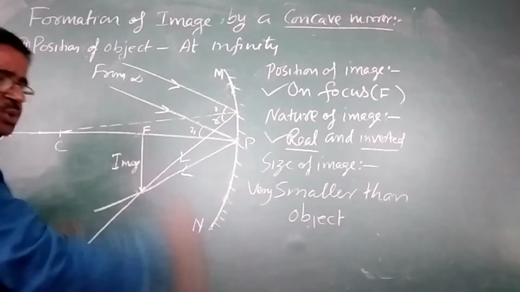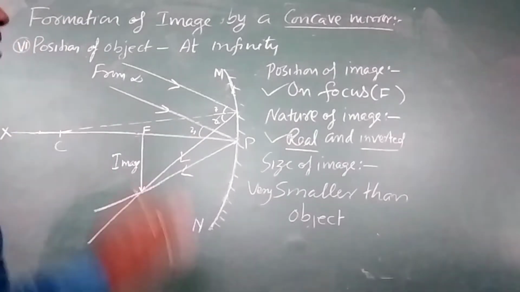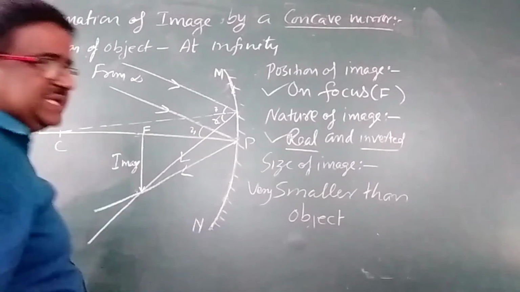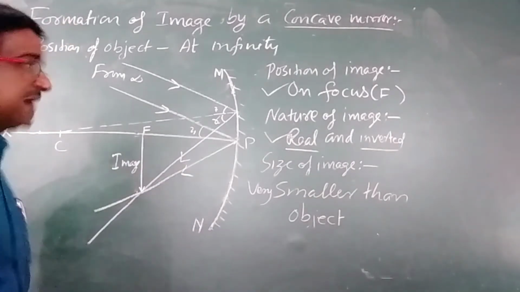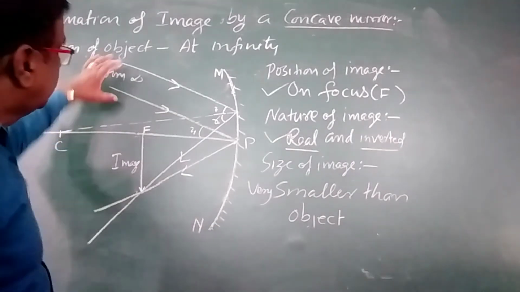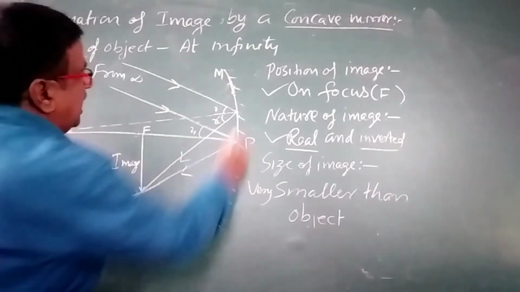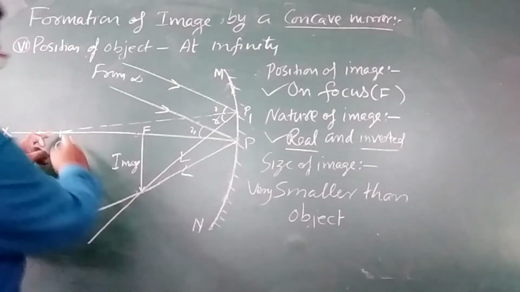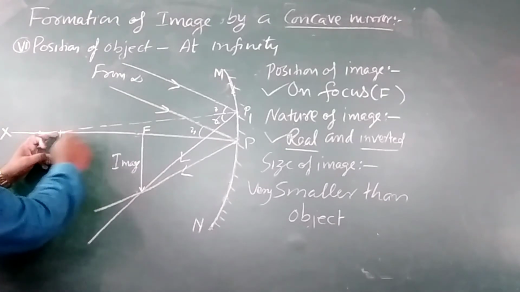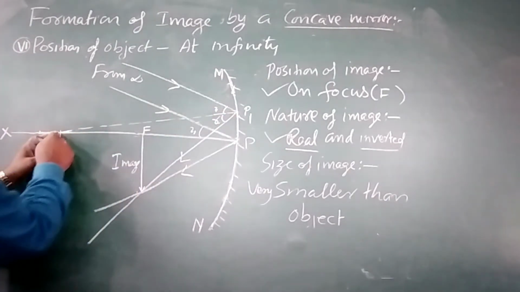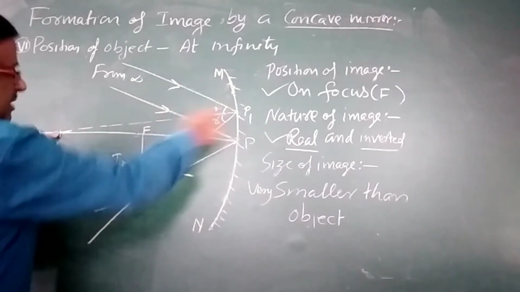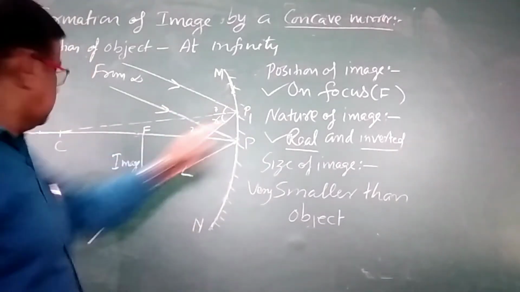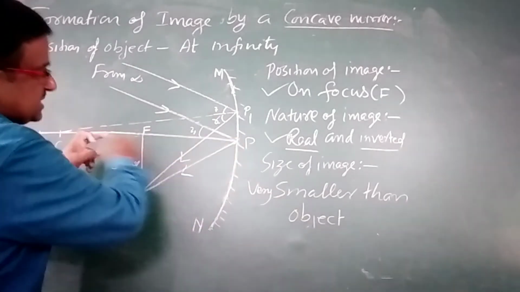Here you have to use the laws of reflection, that is, the angle of incidence is equal to the angle of reflection. Here two rays are falling at P1 and P. So if we draw the dotted line from C to P1, it will be the normal. C to P is also normal.